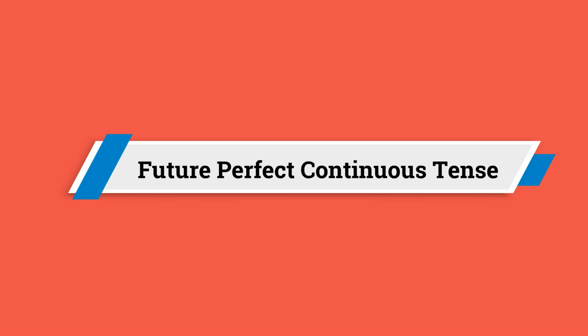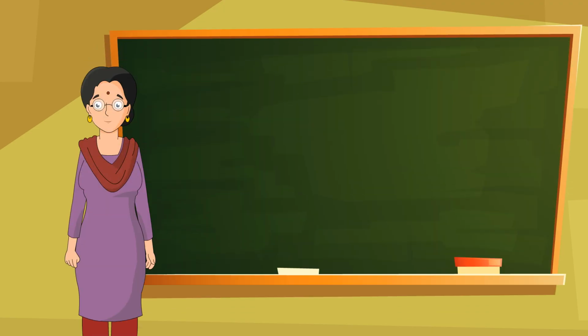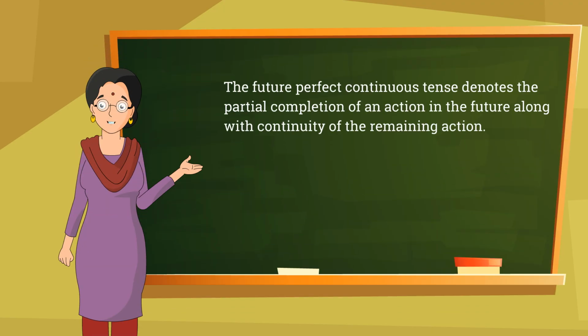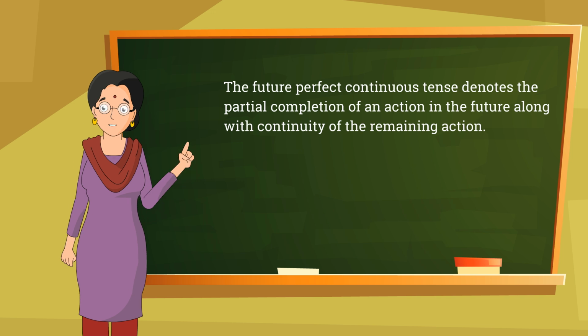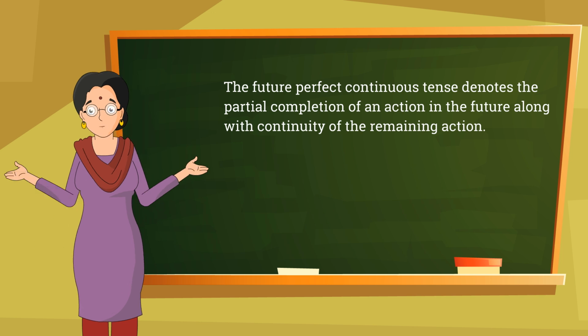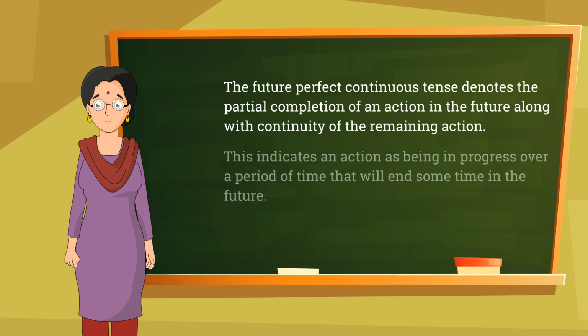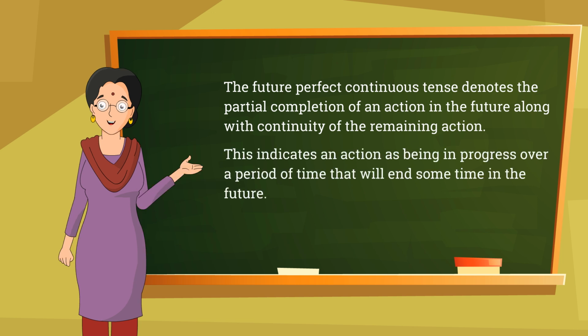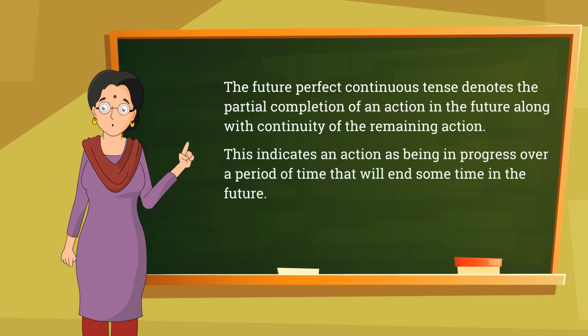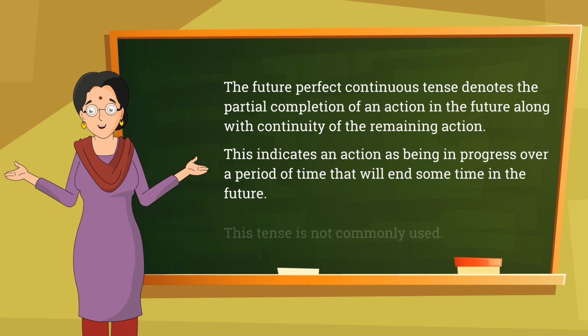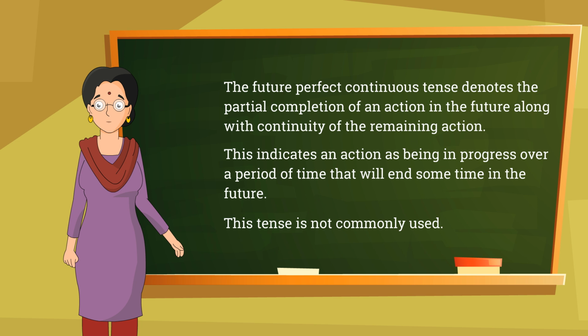Future perfect continuous tense. The future perfect continuous tense denotes the partial completion of an action in the future along with continuity of the remaining action. This indicates an action as being in progress over a period of time that will end sometime in the future. This tense is not commonly used.